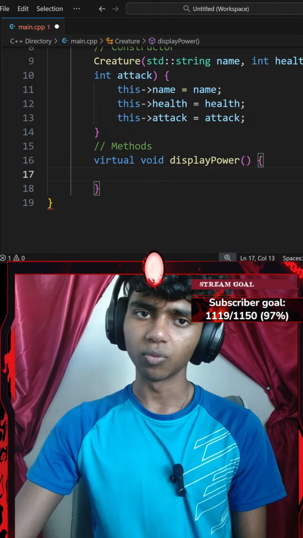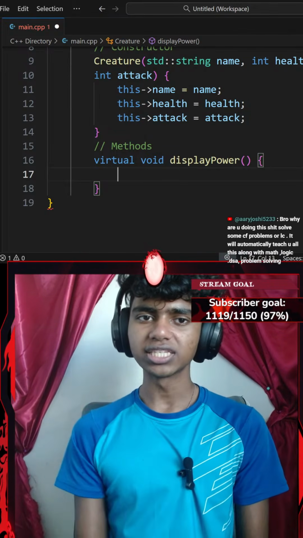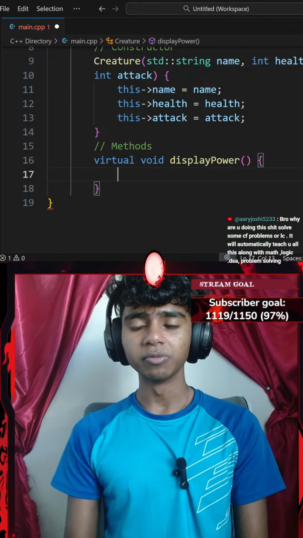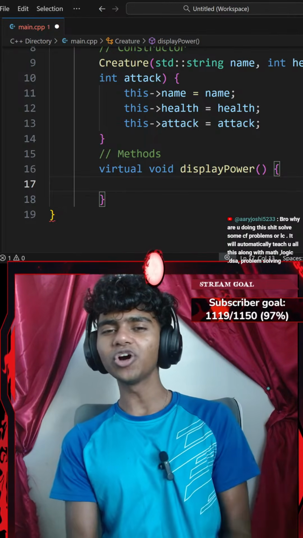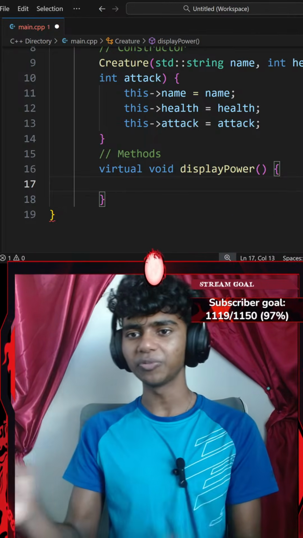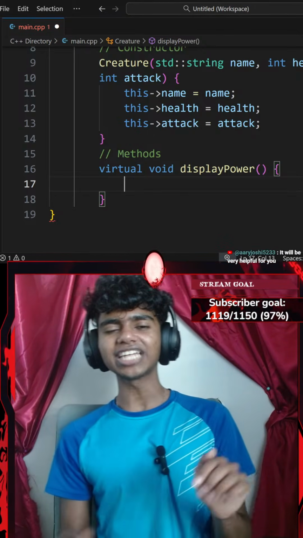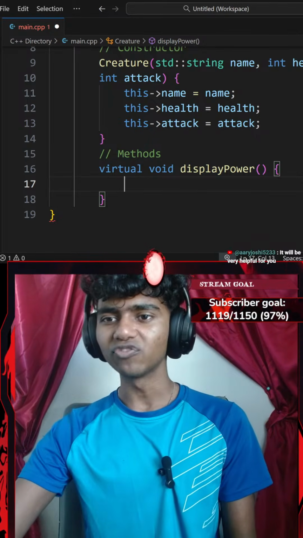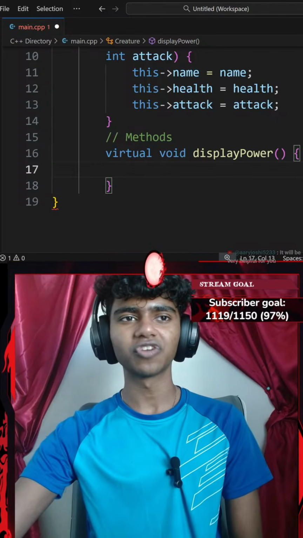Bro, why are you doing all this? Should solve some CF problems or IC will automatically teach you all this along with math, logic, DSA problem solving. Honestly, that does sound pretty cool. Although I'd like to go from the complete basics. When I start something, I am completely dumb, guys. So I prefer to take tiny steps from the very basics and eventually work my way up. I feel like that is the best way, and it actually does work for me.